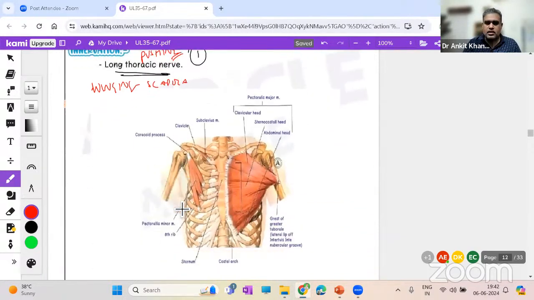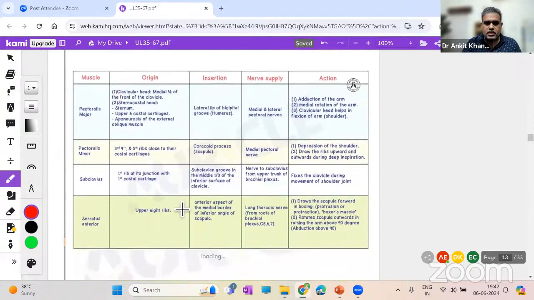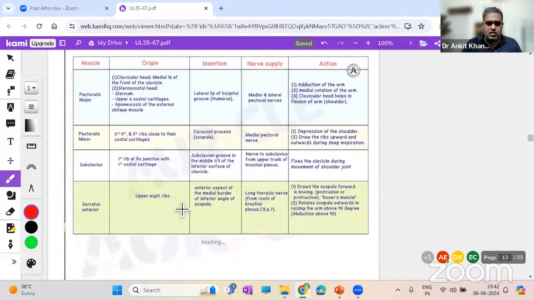Let us see the muscle over here. Okay, they are showing the P major, but don't worry, I will show you the image over here. This is a table in which you can go through all of these 4 muscles. This is a simple tabular form. P major, P minor, subclavius, serratus anterior. Subclavius is not that important, let me tell you, but the rest 3 are very, very important. So go through the origin, insertion, nerve supply, action. That is important, right?